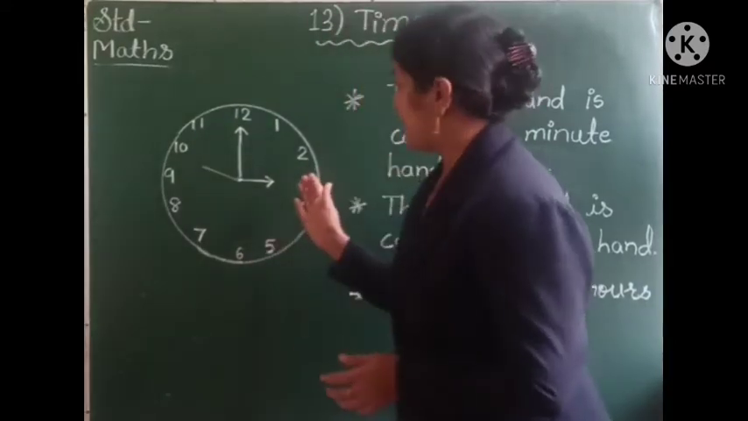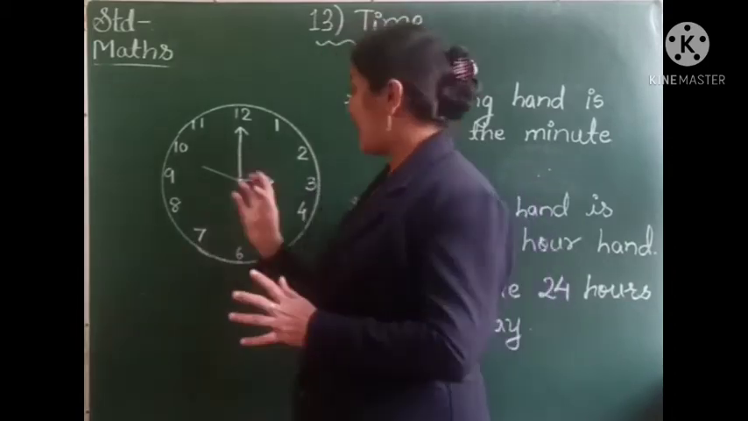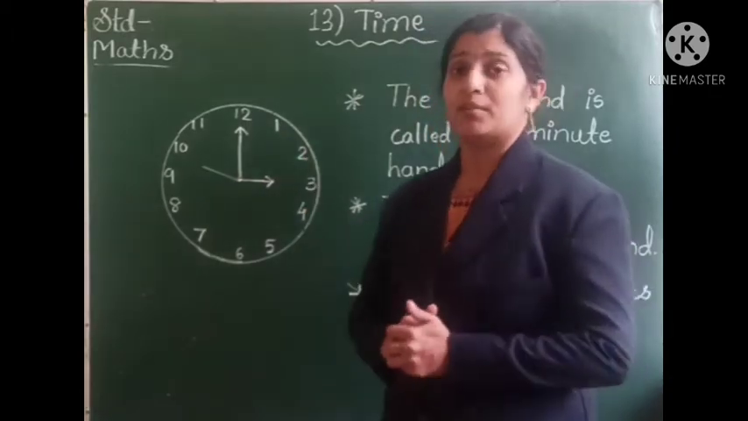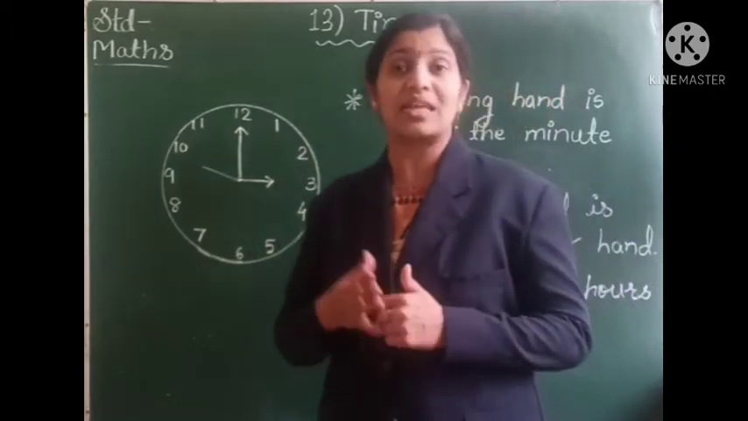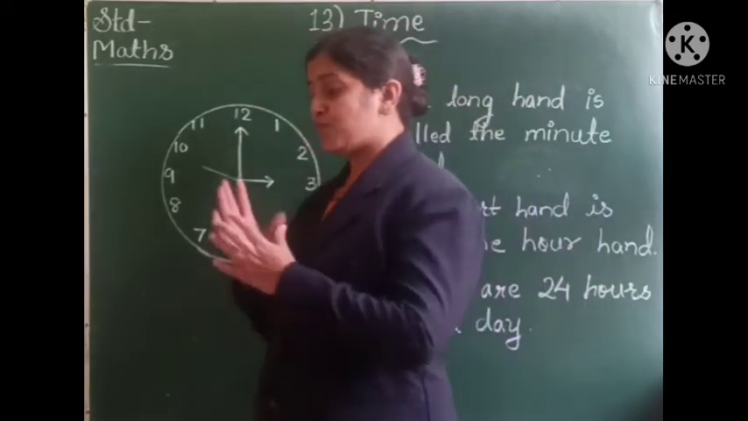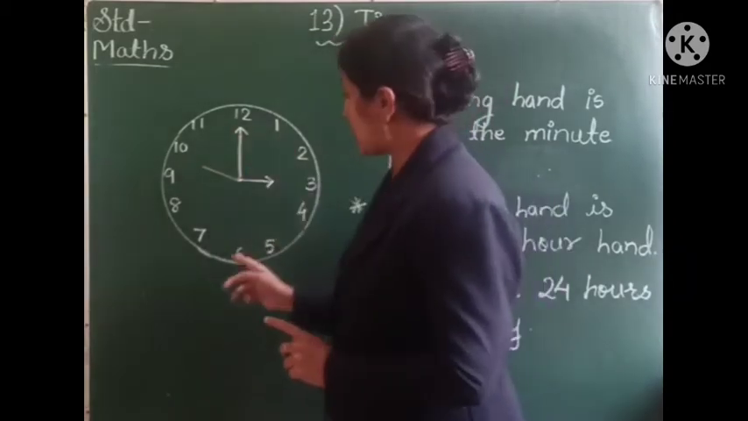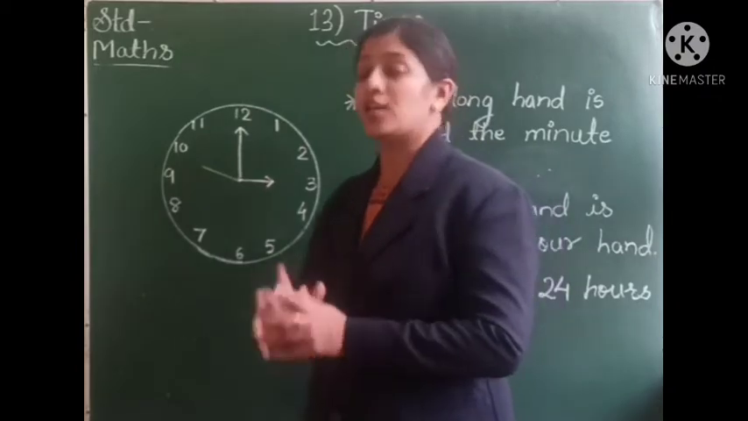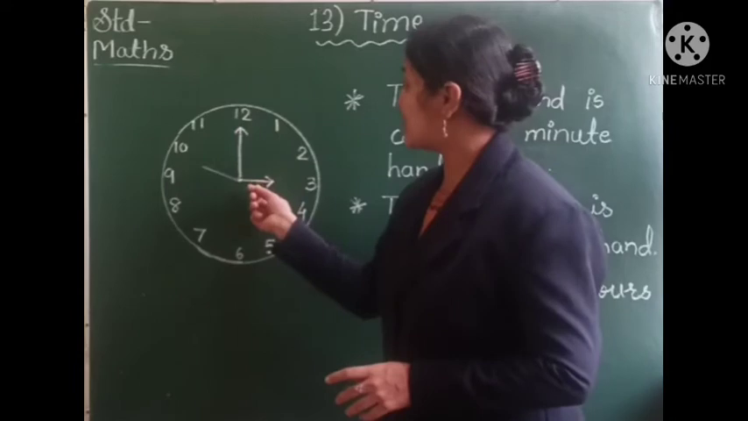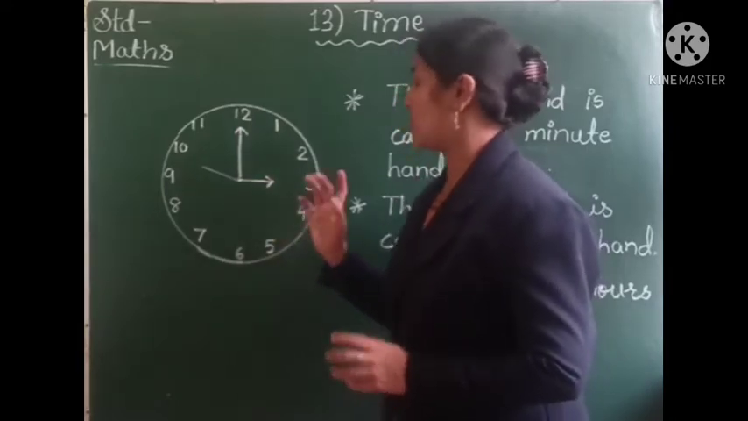Students, the hour hand and the minute hand are very important. The hour hand takes 1 hour to move to the next number. But the minute hand is faster than the hour hand. This minute hand moves faster than the hour hand, and what does it do? It completes one round of the clock face in 1 hour itself. And in 1 hour, the hour hand just moves from one number to the other number.